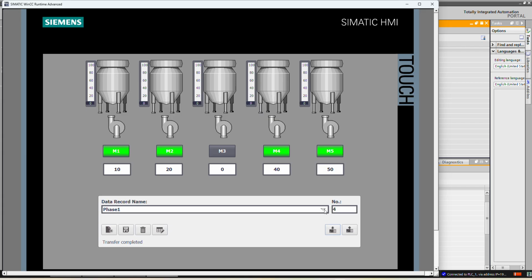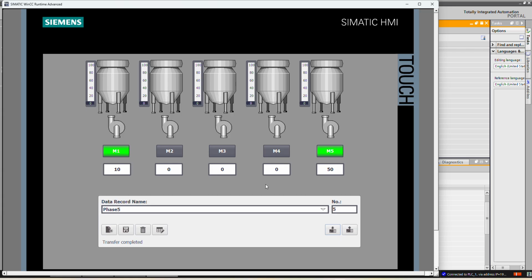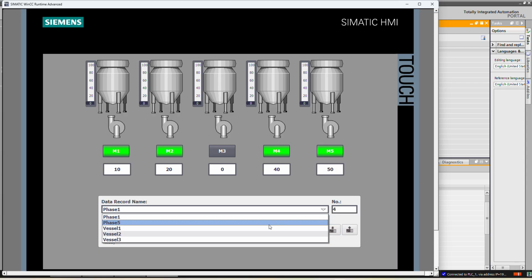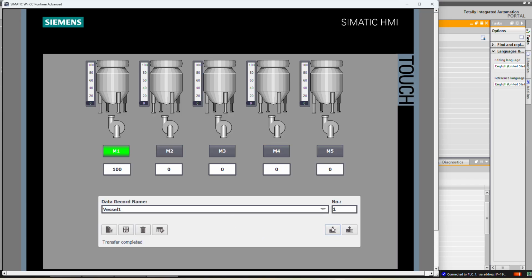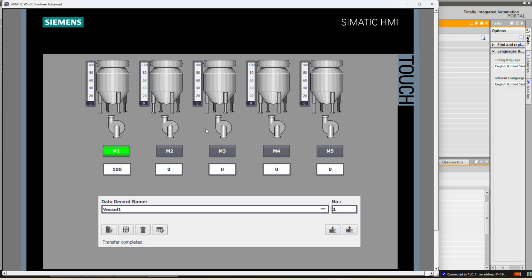So if you select again phase 5 and download it, see 17, 10, 50. If you select only vessel 1 and download, sorry, phase 1 we have selected, so vessel 1 and download, so only motor 1 and 100 is selected. So in this way we can execute our required configuration with the help of recipe.